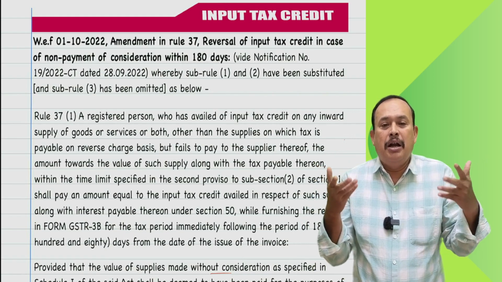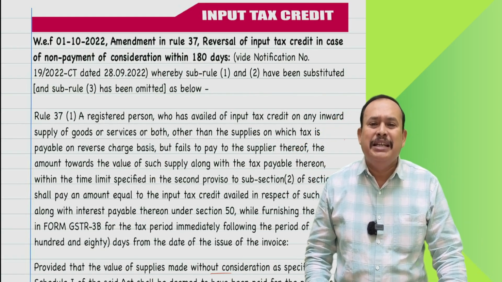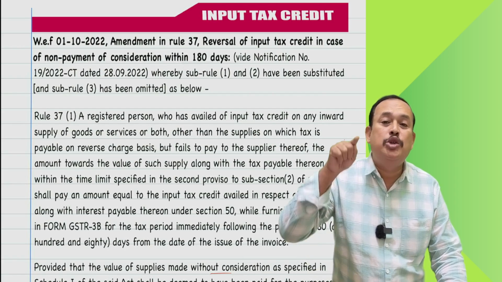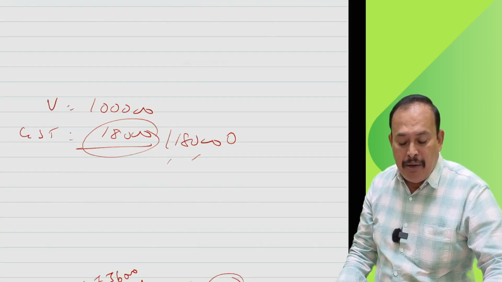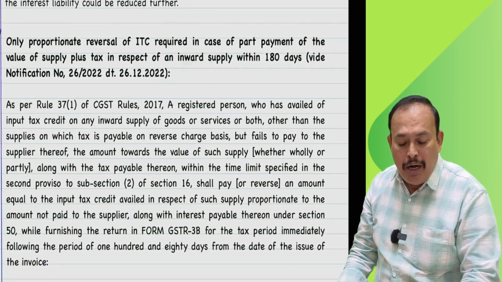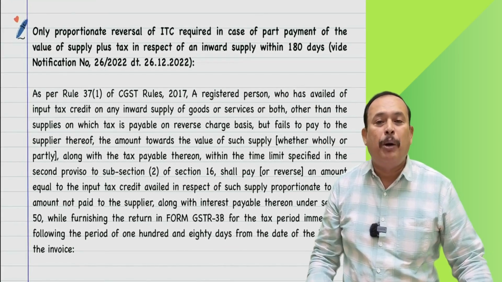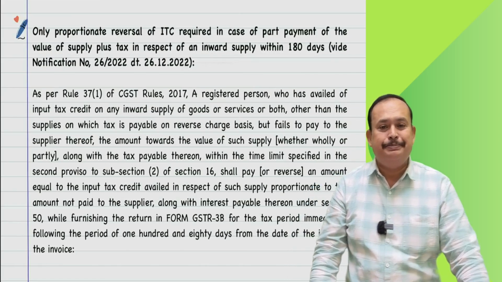Yes. The law has now been amended. You are allowed to avail input tax credit proportionately, to the extent of what you paid to the supplier within 180 days, which has been very clearly mentioned in the amended provision. Only proportionate reversal of ITC is required where I paid partly and did not pay the rest within 180 days from the date of the invoice.